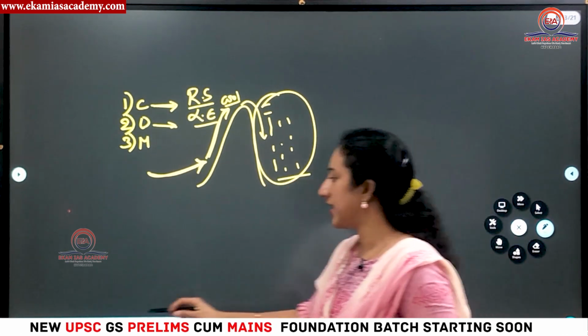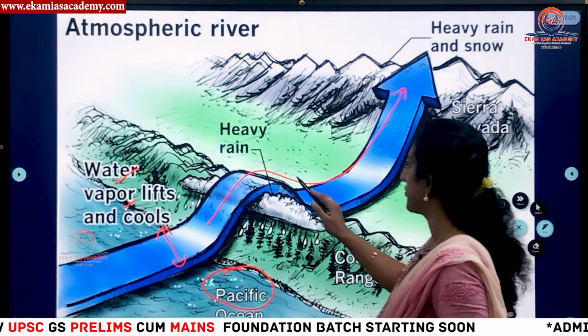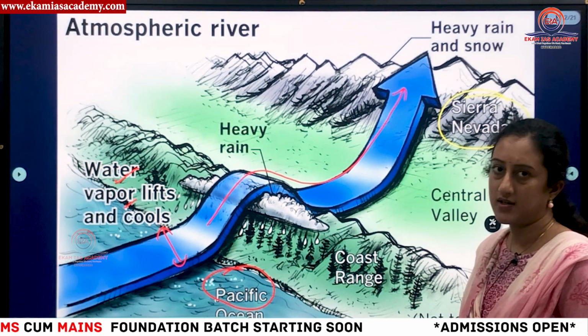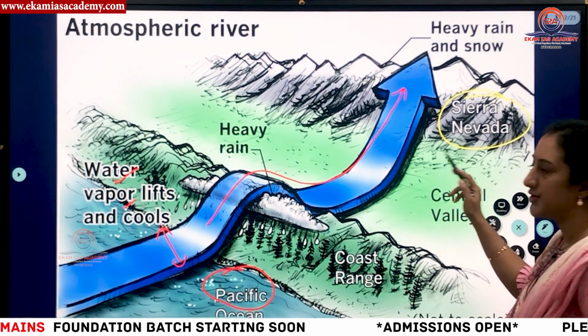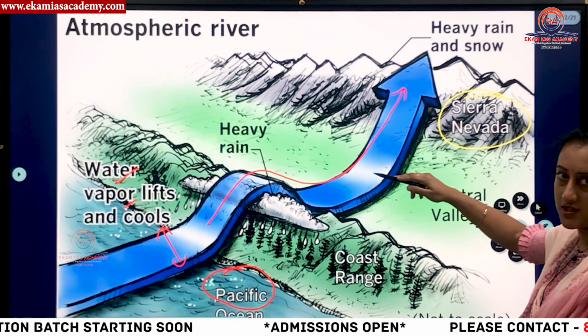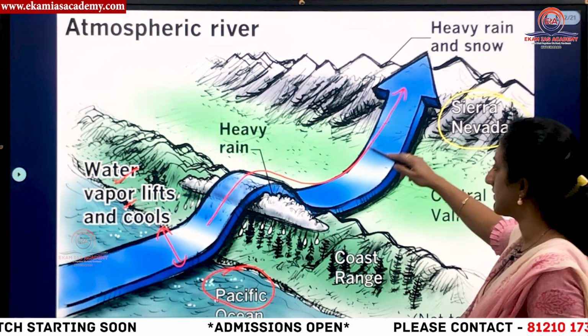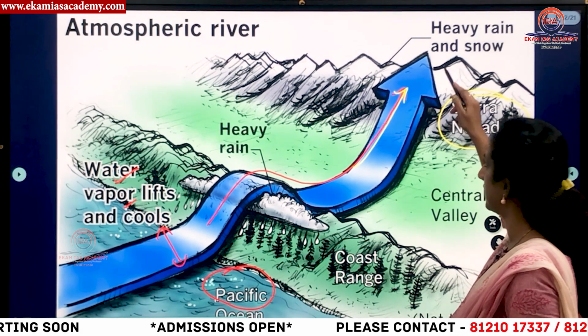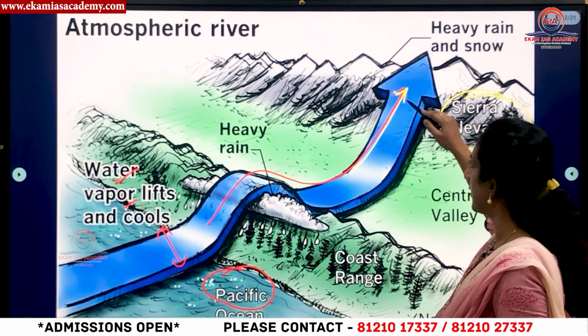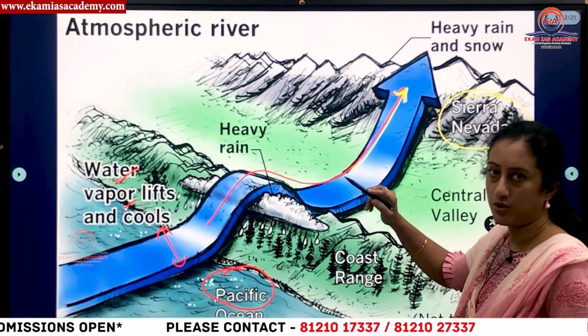The same thing is happening even here, you can understand. This is a mountain range in the United States, called Sierra Nevada. When the moist air band comes across this mountain range, it is forced to lift up. So again the same thing happens, like an orographic rainfall.